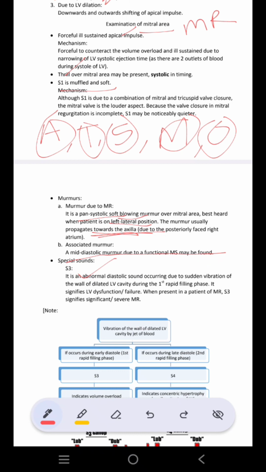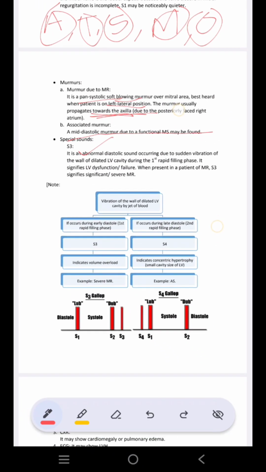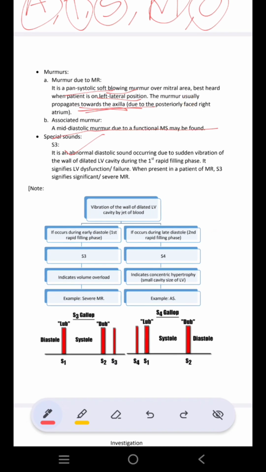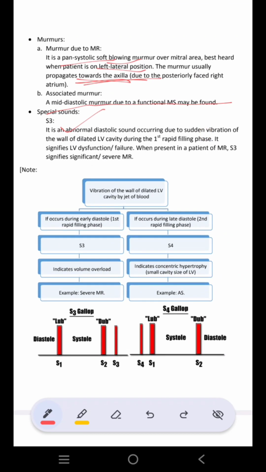Okay, what are the special sounds heard? In special sounds, you have S3 only if there is left ventricular failure. Now you have to know the difference between S3 and S4: when S3, S4 come, and why S3, S4 come. S3 comes in the early diastole, and S4 comes in the late diastole.